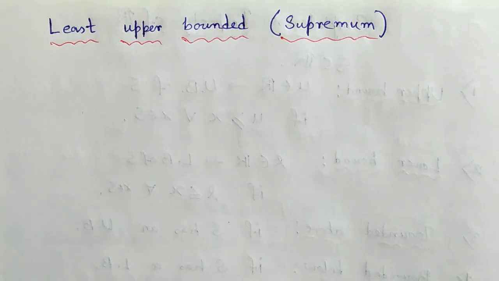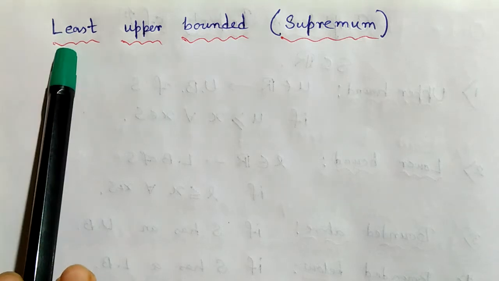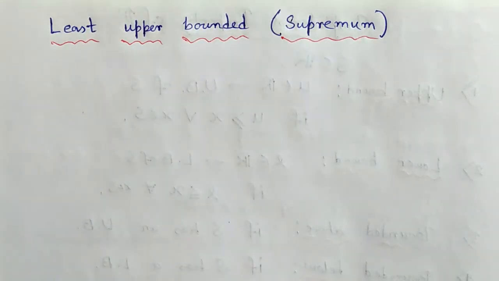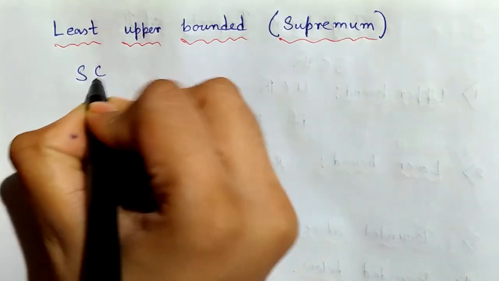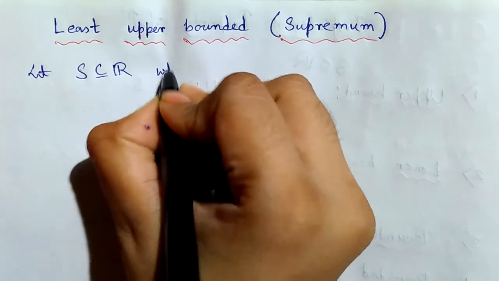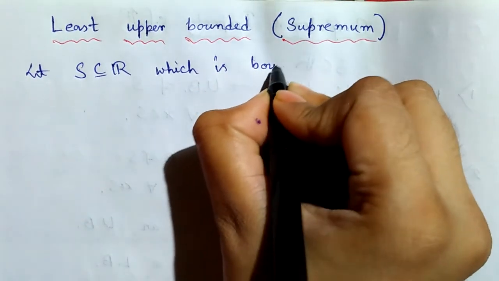Next we come to this point: what is a least upper bound or supremum of a set? At first, let S be a subset of R which is bounded above.